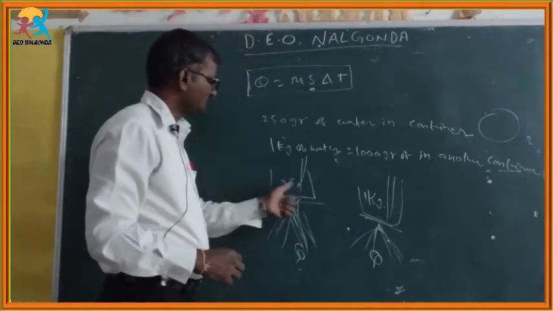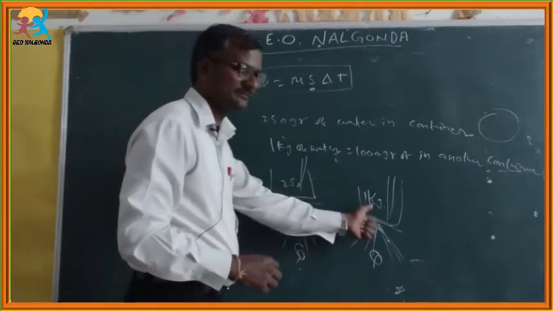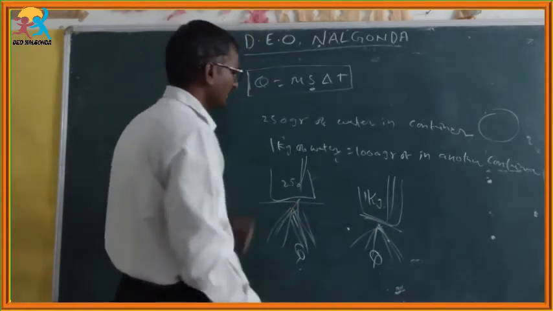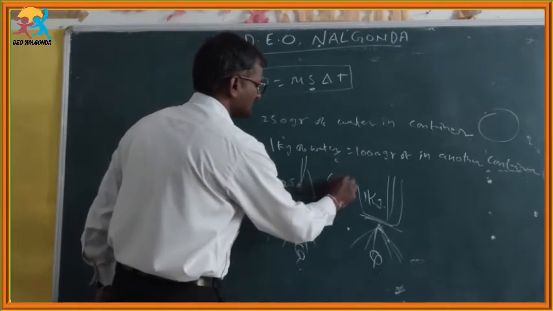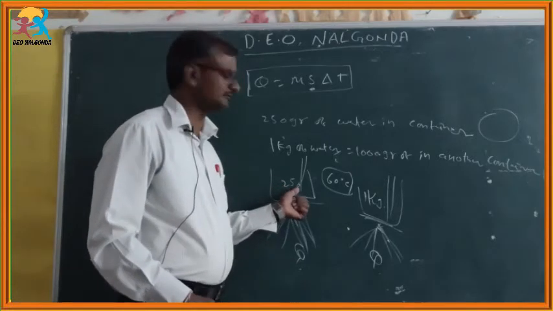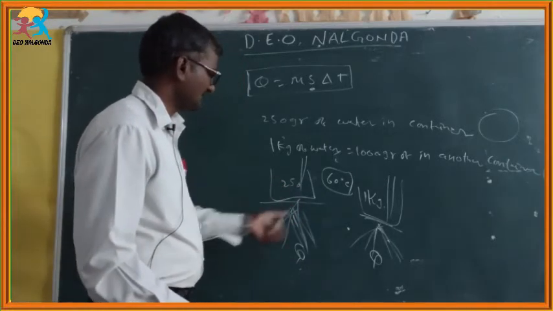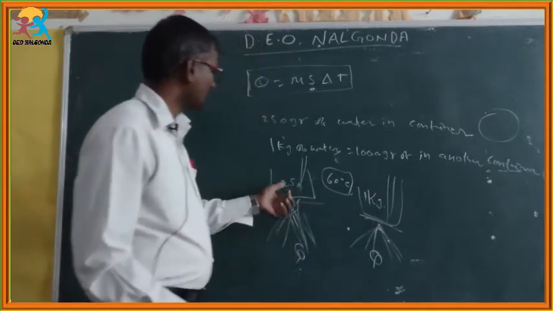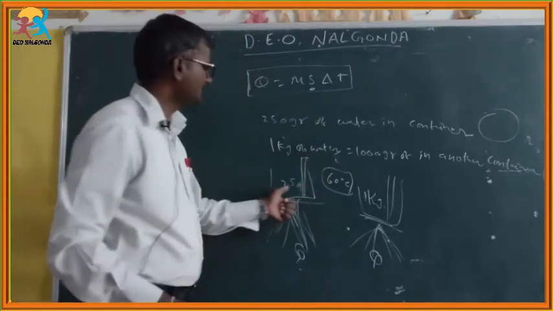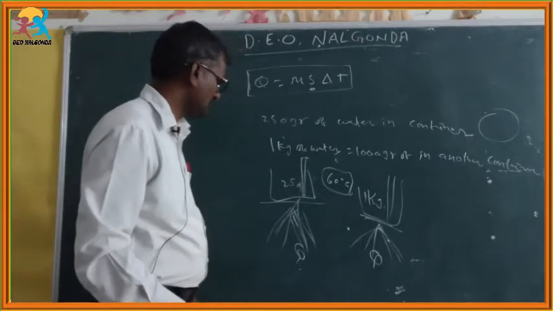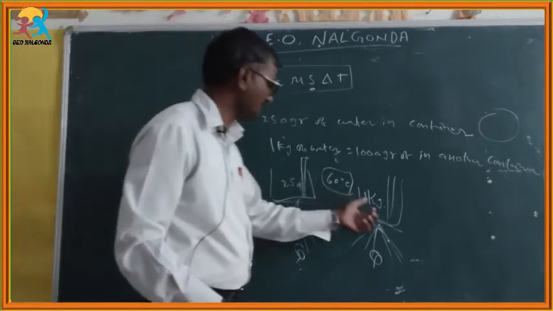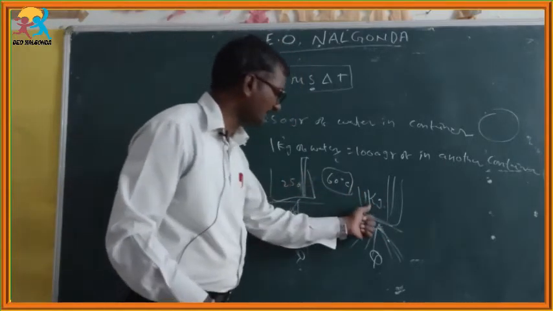You see which system, system 1 or system 2. If you take this as system 1, this is system 2. In which system does the temperature reach 60 degrees centigrade first? Already you know that 250 grams of water is a smaller quantity than 1 kg of water. That's why the thermometer placed inside the 250 grams of water reads 60 degrees centigrade first. Initially, both the 250 grams of water and the 1 kg of water are at room temperature only.